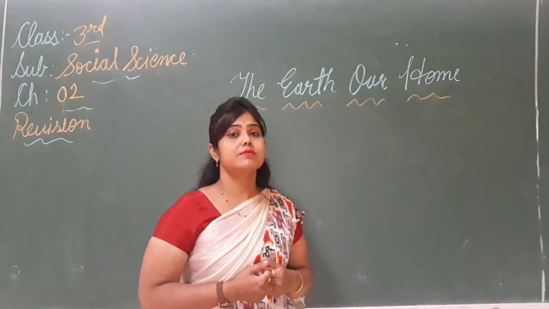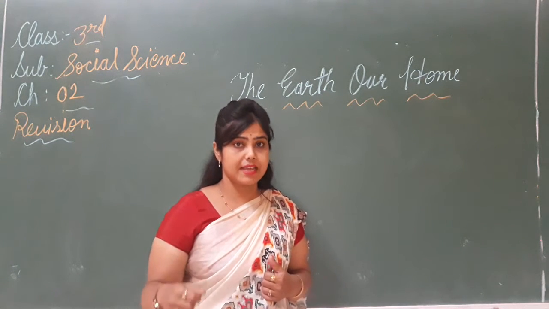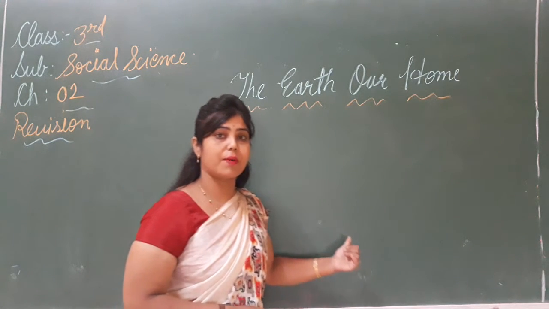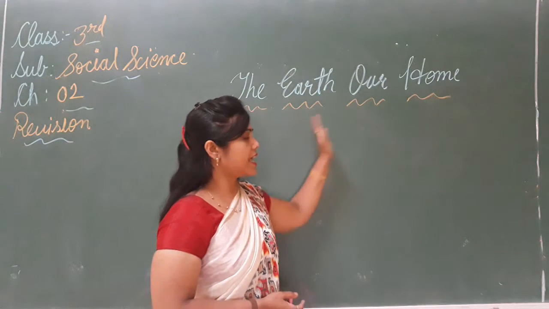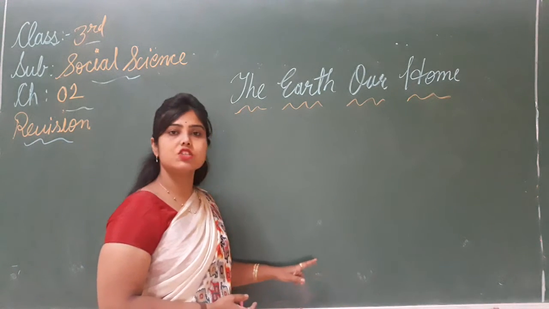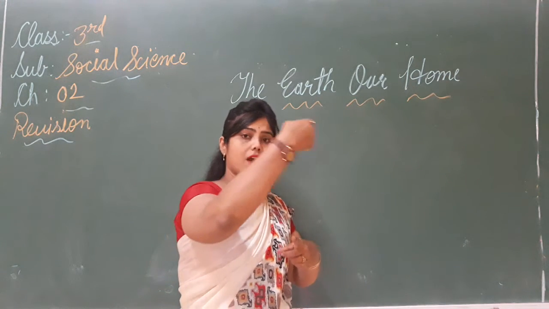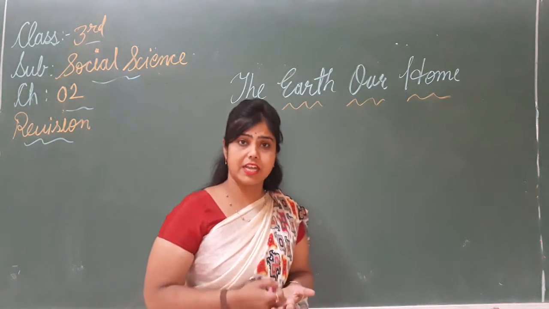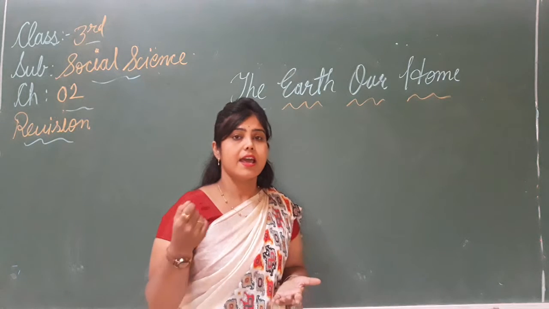And who proved that the earth is round in shape? Ferdinand Magellan and his crew started their sea journey from Spain, and after 3 years they reached the same place before they started their journey. उन्होंने अपनी जो सी जर्नी थी स्पेन से स्टार्ट करी थी और उनको 3 years लगे ये पूरा राउंड सेलिंग करने में, और वो उसी जगह पर आ गए जहाँ से उन्होंने अपनी जर्नी को स्टार्ट किया था. So who proved that? That is Ferdinand Magellan.